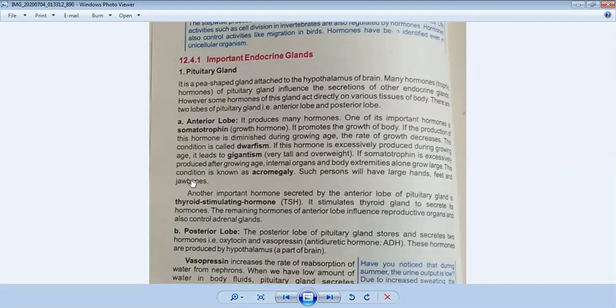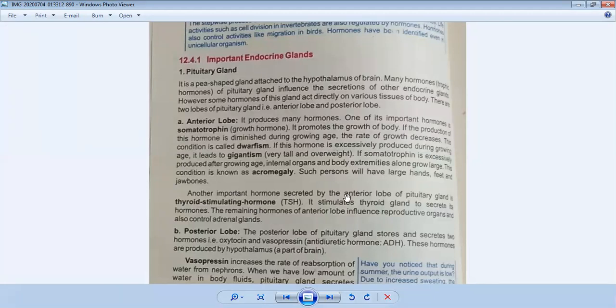So this is the function of somatotrophin in the anterior lobe. Then there is another hormone produced in the anterior lobe, which is called thyroid stimulating hormone. In short form we call it TSH. So what is the function of this hormone?